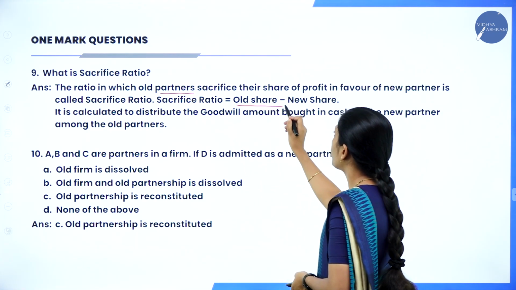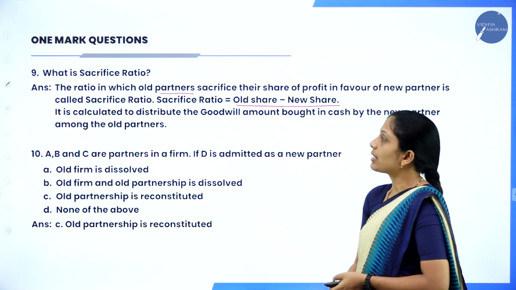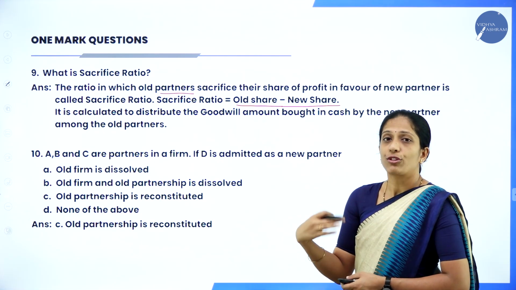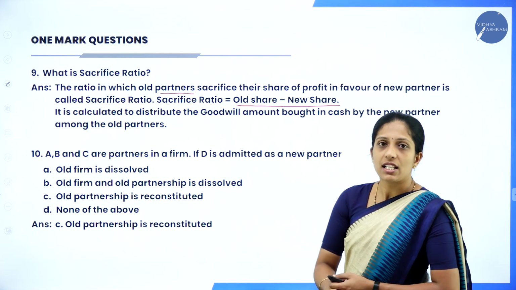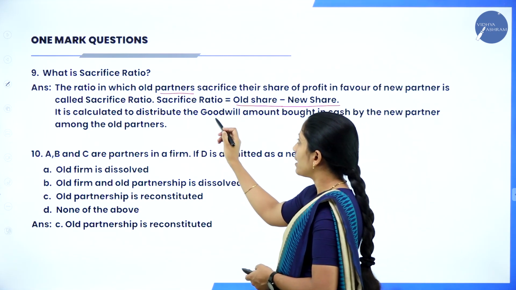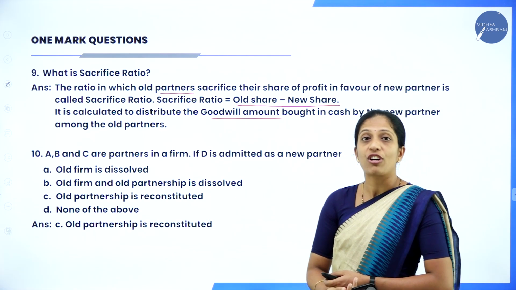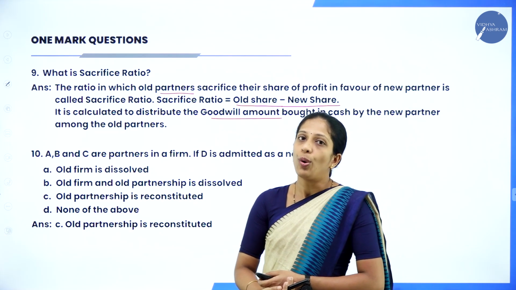Sacrifice ratio is equal to old share minus new share. Okay, so this much you can write for 1 mark. For 2 marks, you have to elaborate why it has been calculated. It has been calculated to distribute the goodwill amount brought by the new partner among the old partners.